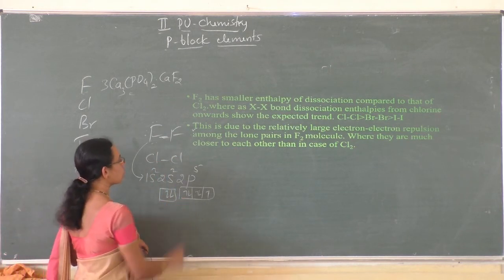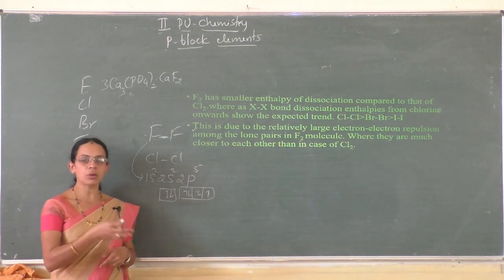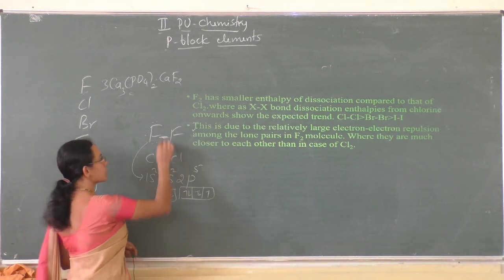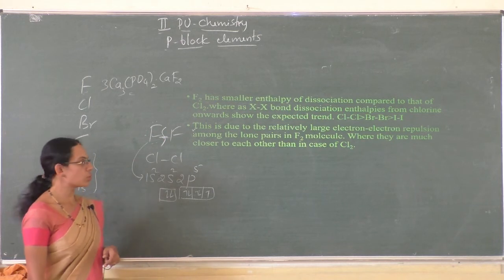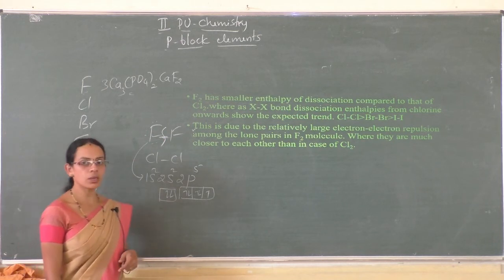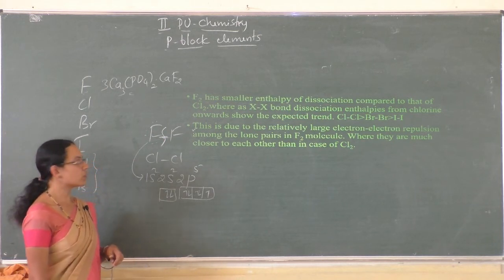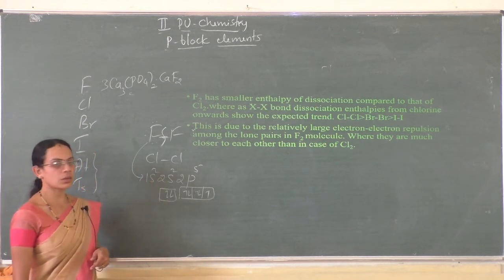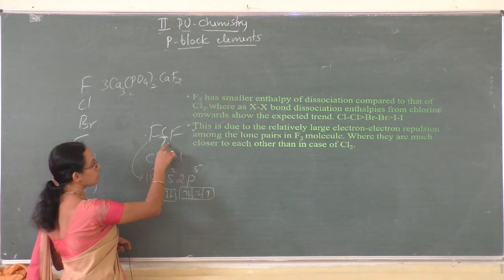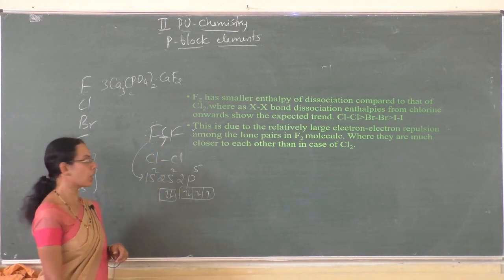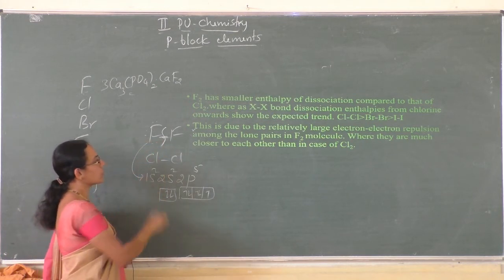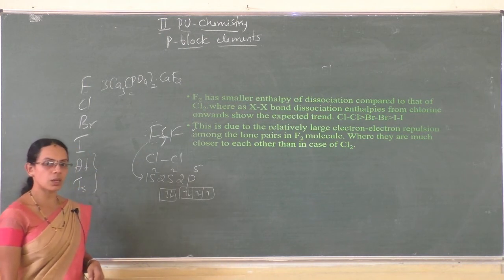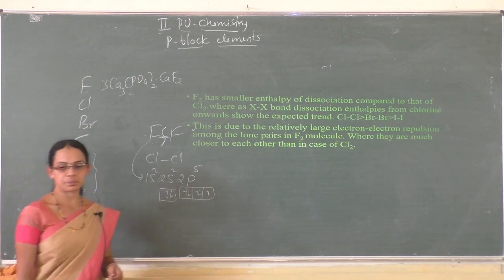Therefore, the bond between the two fluorine atoms can be easily cleaved, so bond dissociation enthalpy is very small compared to chlorine. It does not follow the expected trend. The expected trend is that fluorine should have more bond dissociation enthalpy, but actually it has less than chlorine.